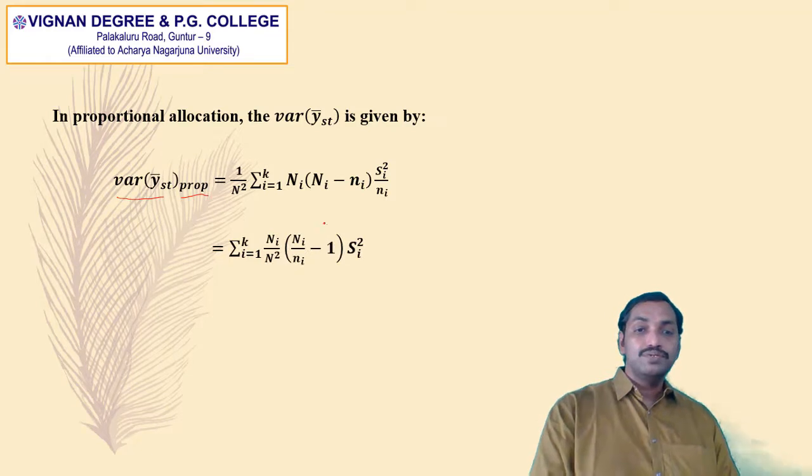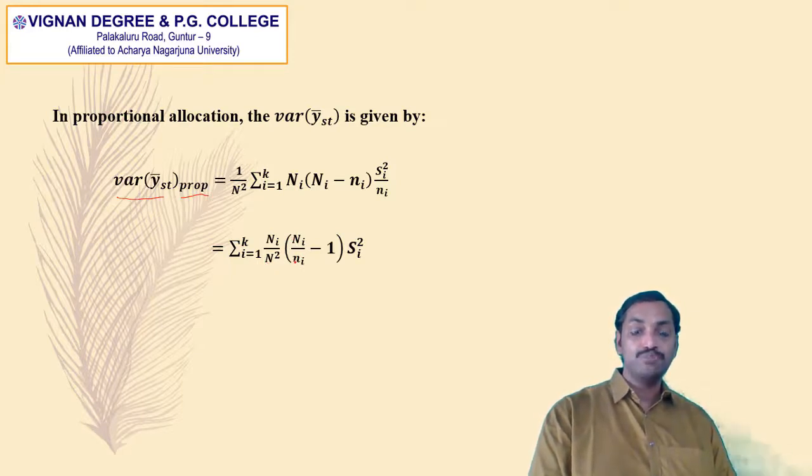That is equal to summation i is equal to 1 to k capital Ni divided by capital N square into capital Ni divided by small ni minus 1 into Si square.